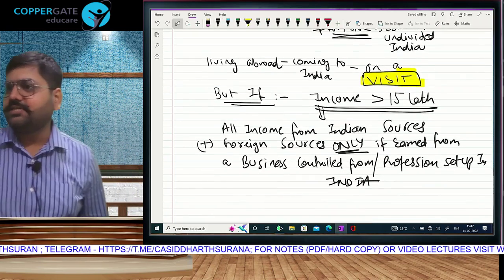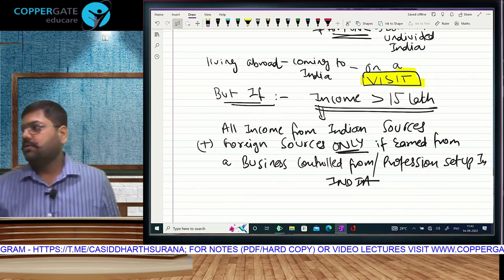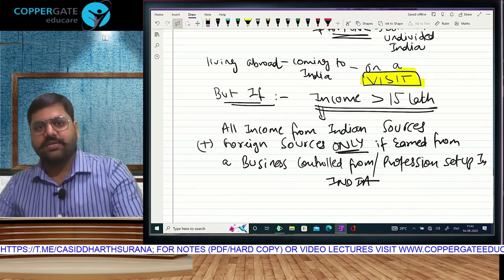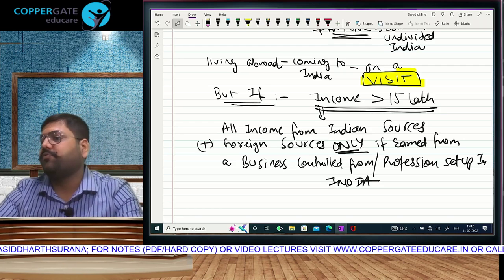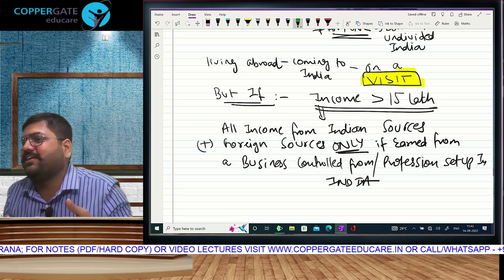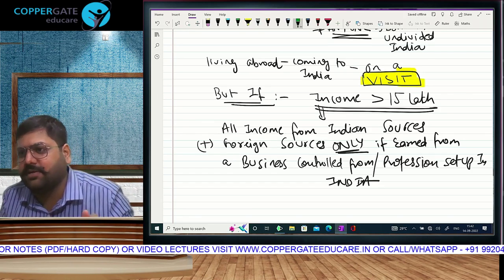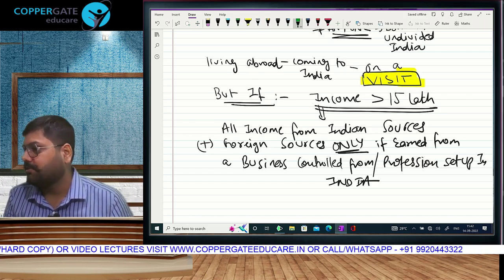मतलब India का which income we will take? Dividend, rent, interest? Which one? All. Foreign का which income we will take? Only if the business is controlled from India. देखो इंडिया में we have to take all, तो you very easily understand whether rent, interest, dividend, everything will be covered. Foreign में I'll have to give you an example for your better understanding purpose.